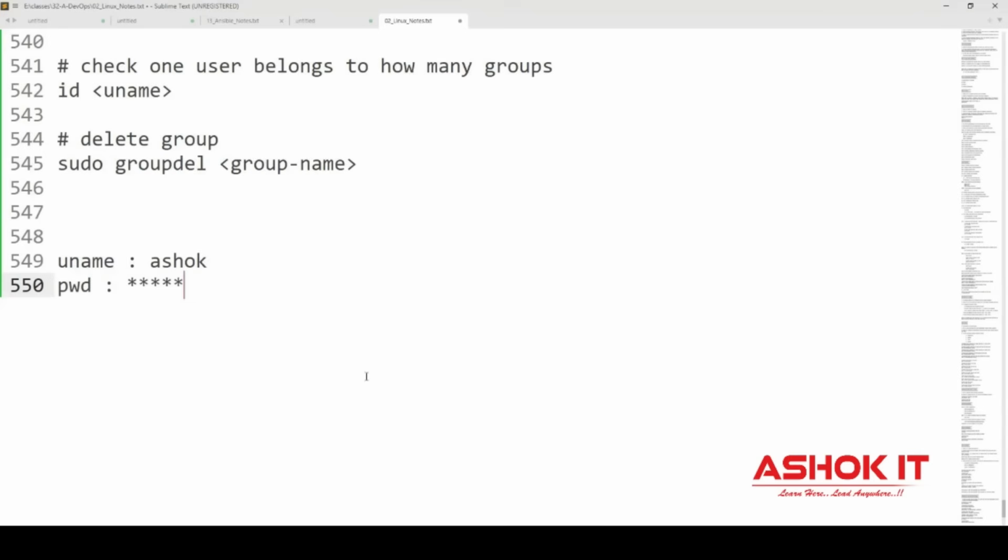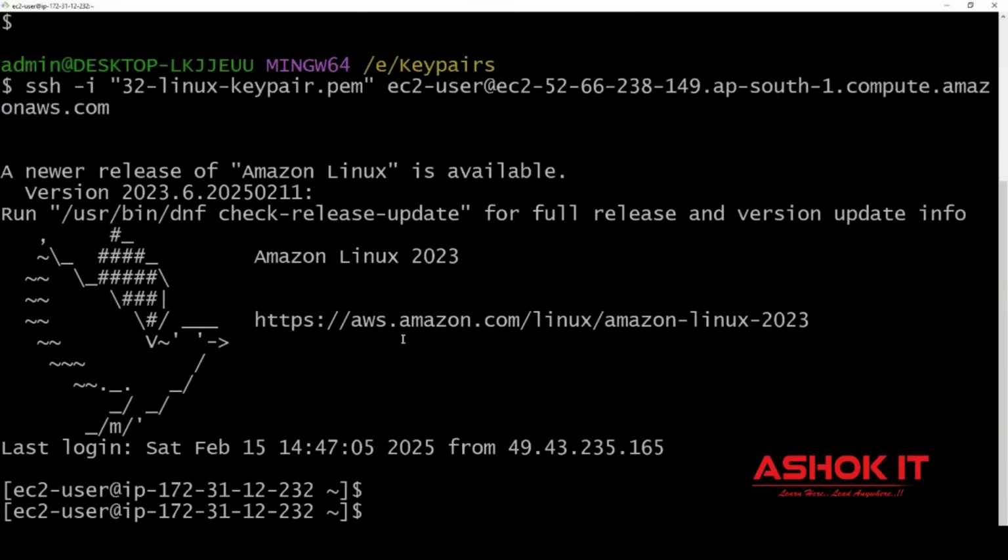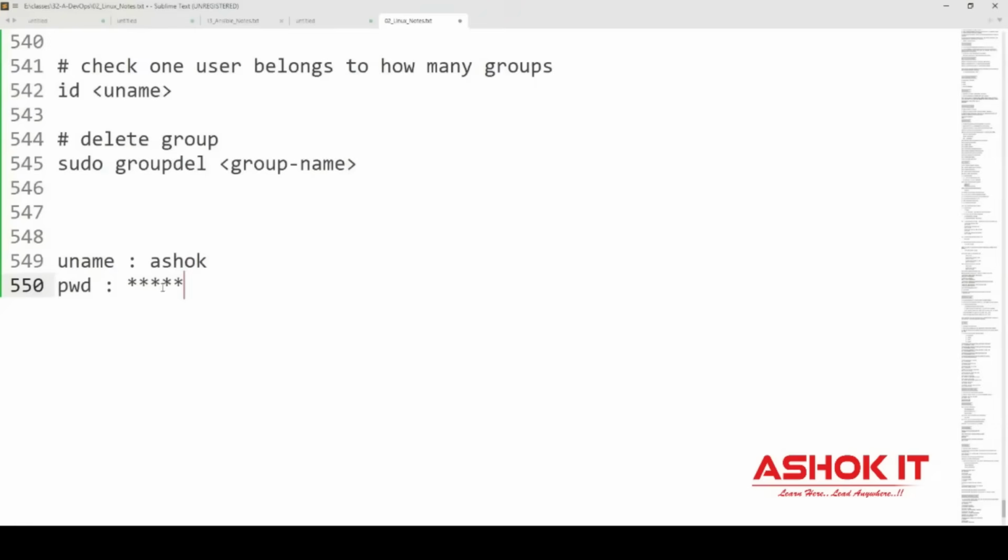Now, how to connect with this Linux machine using my account username and password? So my account is created. I know for EC2 user, I don't know password. So that's why I am using PEM file to connect with EC2 machine. But for my account, I know my username and I know my password.